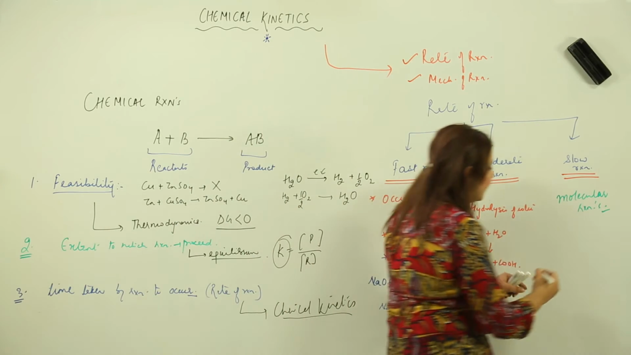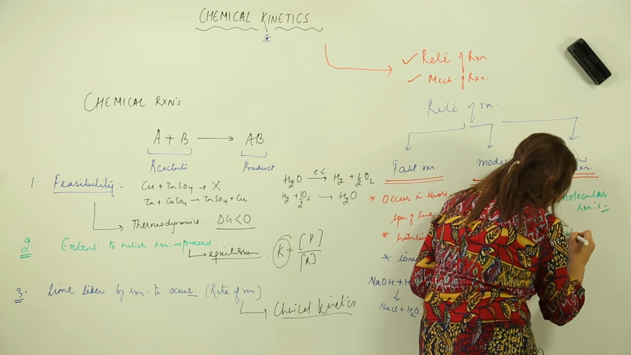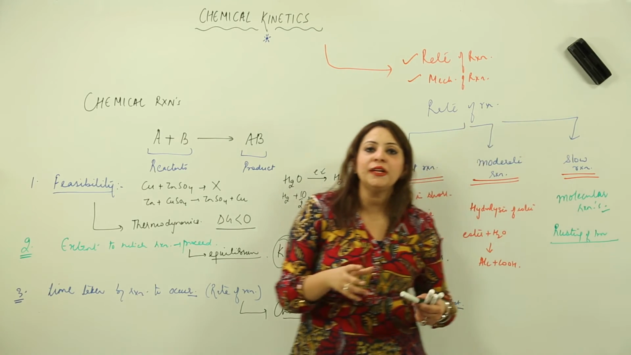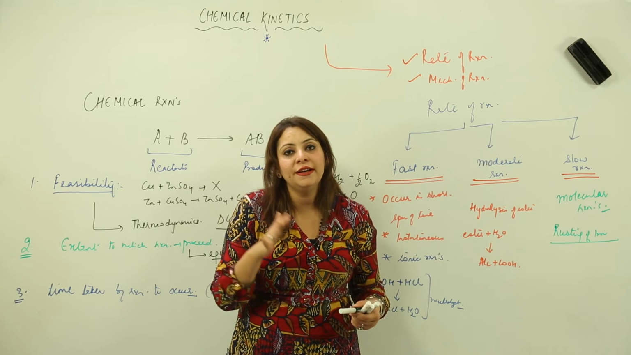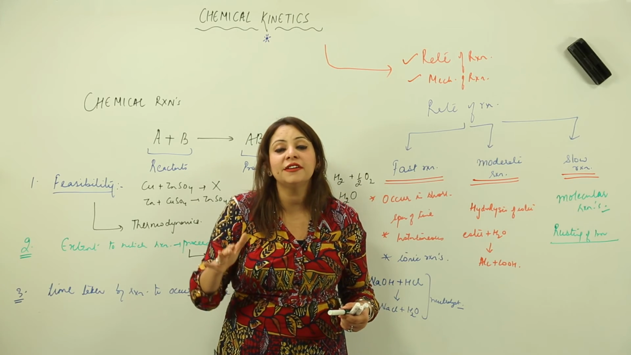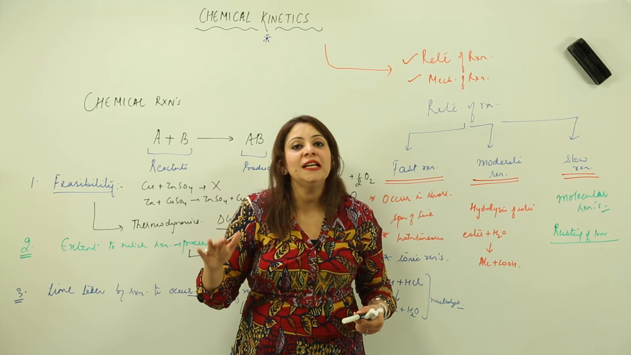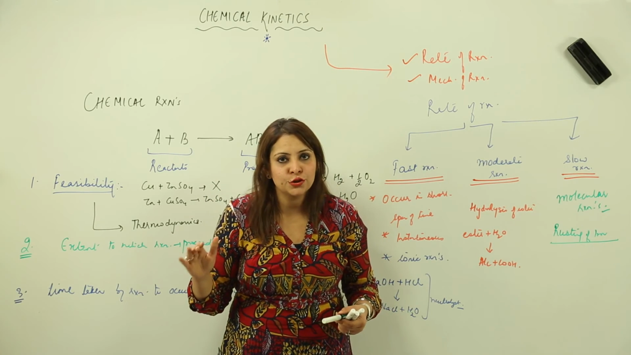So the example is the rusting of iron. As you all know, if we keep iron in moisture, what happens? A rust colored layer is going to deposit on it. That means rusting is going to take place. That is the formation of a thin layer, Fe2O3.xH2O, that is rust.